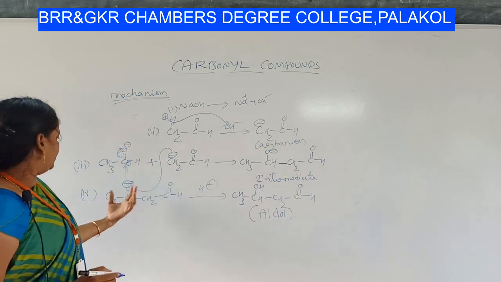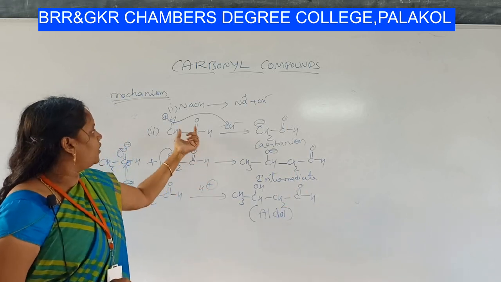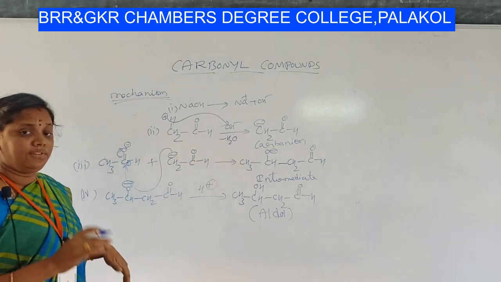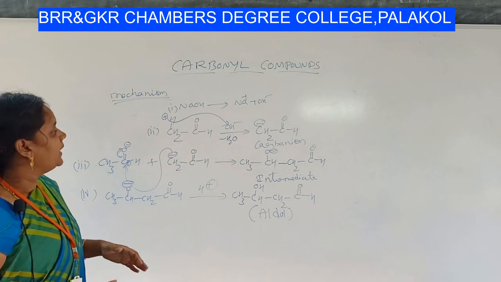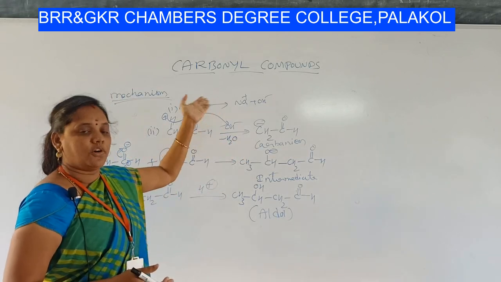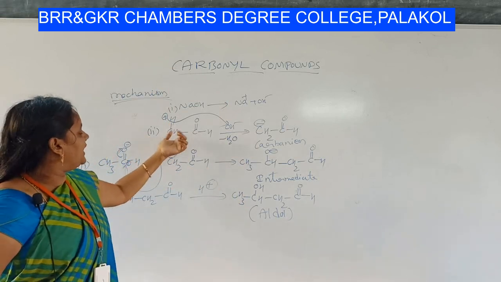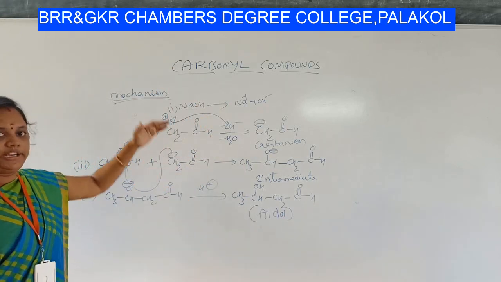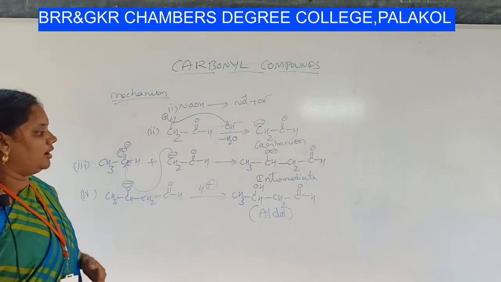Okay, you may have a doubt about where this H plus came from. Again, the water which was removed in the first step will ionize again into H plus and OH minus. That OH minus combines with Na plus to form NaOH, and the deprotonated H plus is used again in the fourth step for protonation. Deprotonation in the second step, protonation in the fourth step. Okay, so you got aldol.